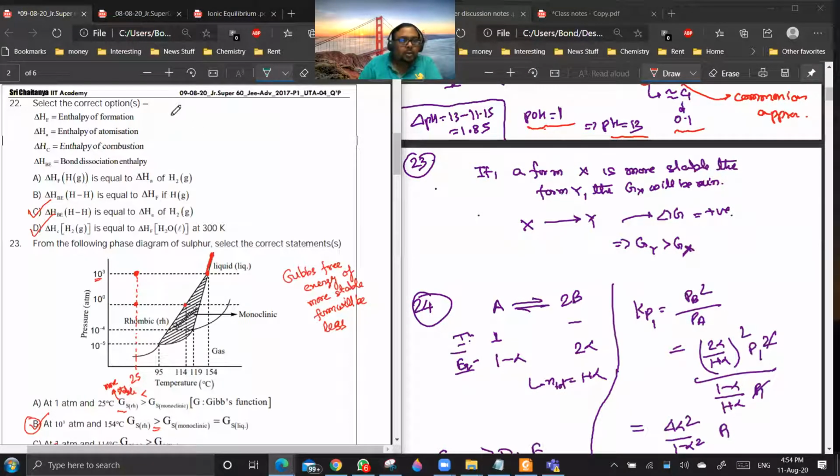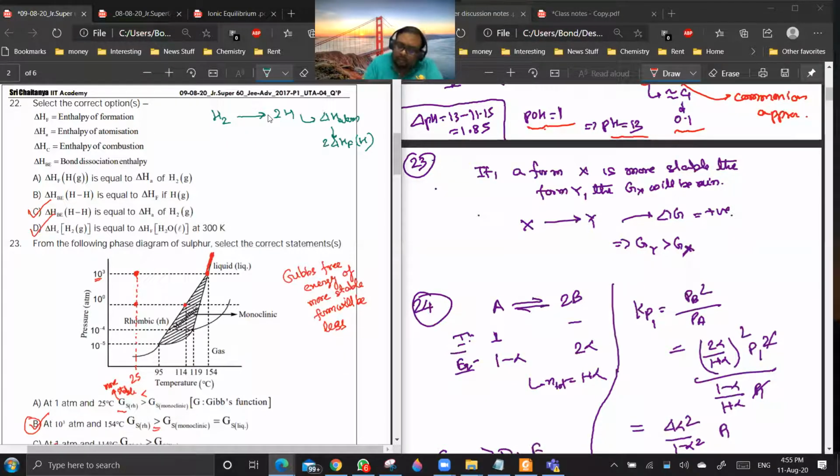Okay. So 22 is saying, they have given the definition of delta H A, delta H C and delta H B, bond energy. So you see, delta H for formation of hydrogen gas is equal to delta H atomization of H2. And see, what will be the atomization reaction for H2? H2 gives 2H. And if I write delta H for this, that will be delta H atomization. What will be this value? 2 into delta H formation of hydrogen atom minus delta H formation of H2.